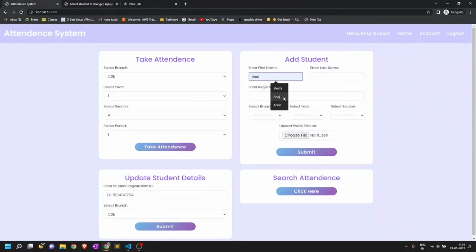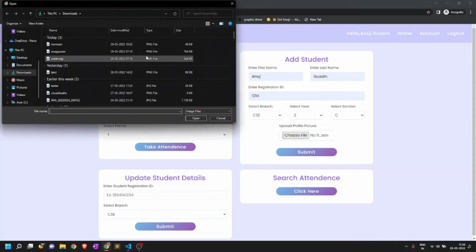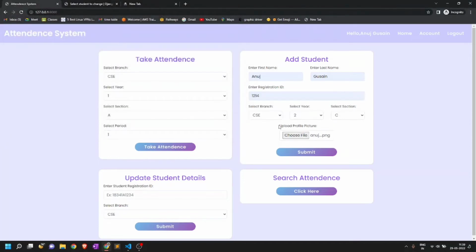I'll be adding 2 more students here. So I will just enter the details of the new students. I am adding these 2 students in branch CSE. Year is second and section is C. So now we need to upload profile picture here. So I will be adding profile picture of Anju Sai here. We need to keep one thing in mind that profile picture should be in PNG format and should be less than 1 MB. Now we will just click submit here.